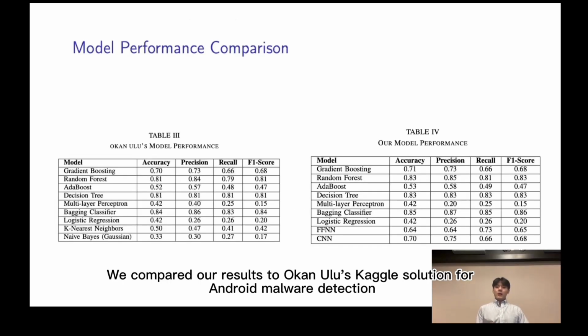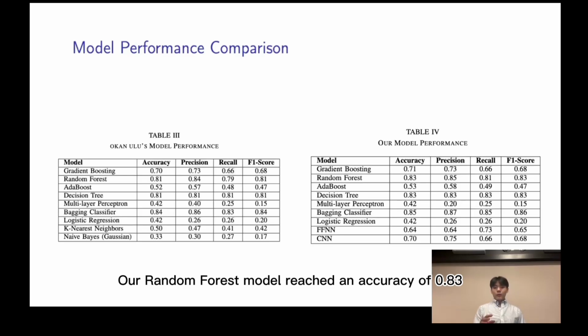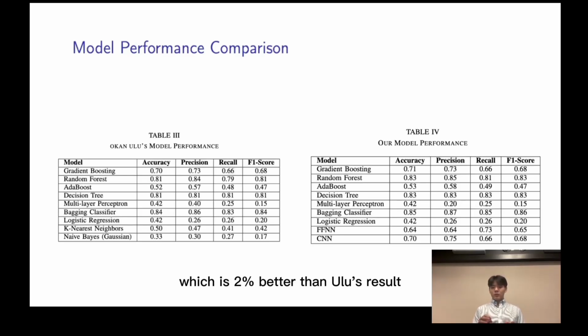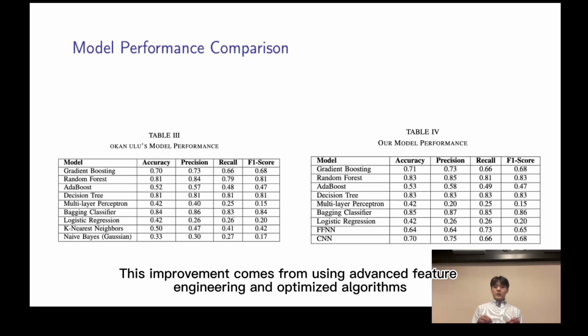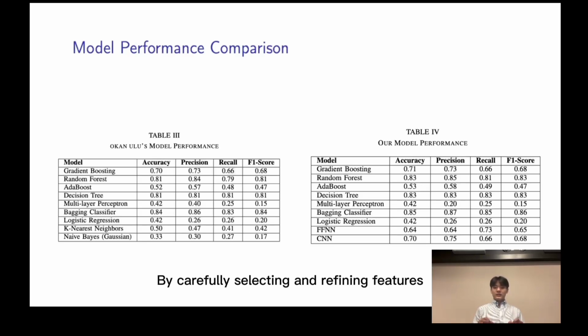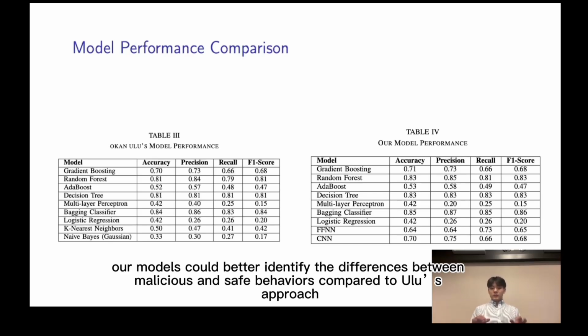We compared our results to Ocon-Ulu's Kaggle solution for Android malware detection. Our random forest model reached an accuracy of 0.83, which is 2% better than Ulu's result, and our bagging classifier performed even better with an accuracy of 0.85. This improvement comes from the advanced feature engineering and optimized algorithms. By carefully selecting and refining features like data transmission patterns, timing differences, and communication details, our model could better identify the differences between malicious and safe behaviors compared to Ulu's approach.